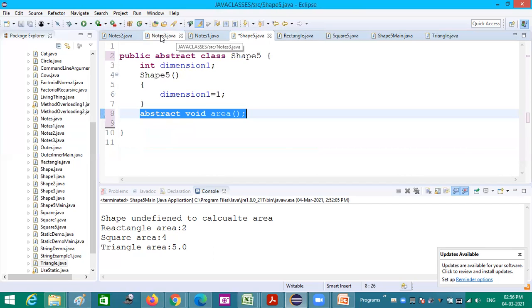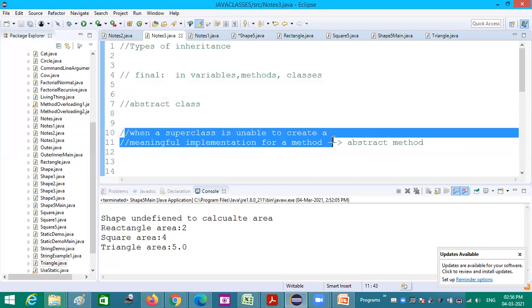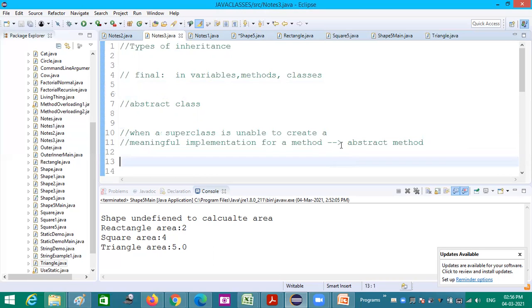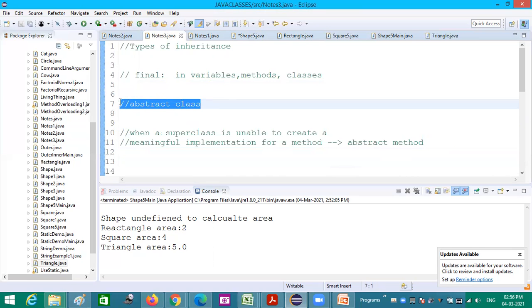Okay. So you could see, when a super class is unable to create a meaningful implementation for a method, we can make it an abstract method. So when there is an abstract method, the complete class is called an abstract class, meaning that there is something not implemented. Who is inheriting this has to implement it. It is their responsibility.